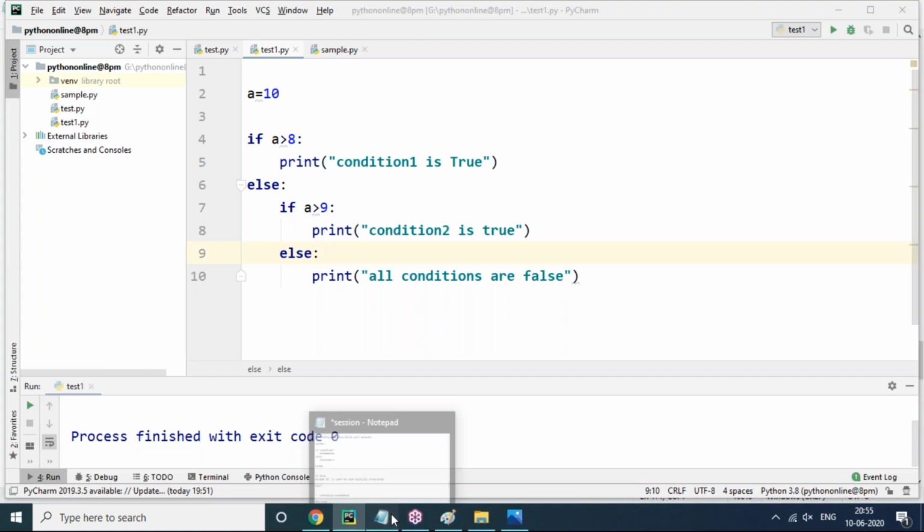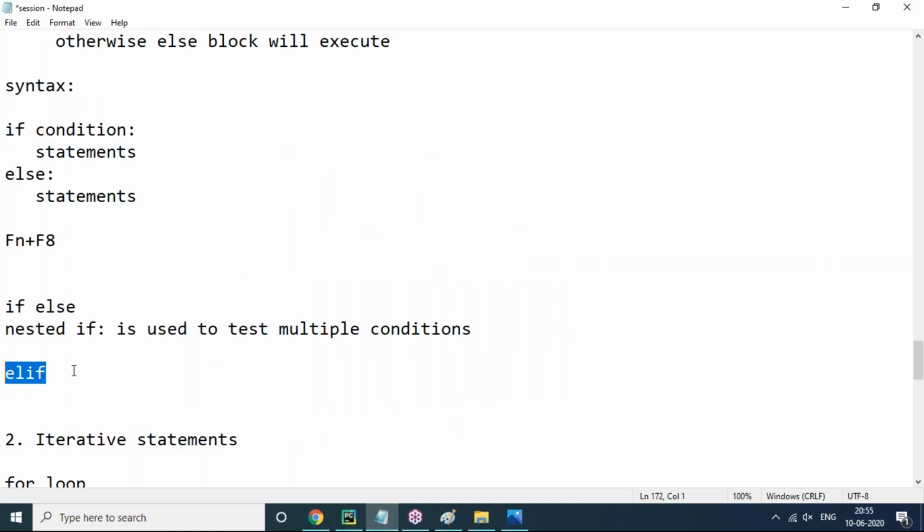And next you can see elif is there. Actually, if, else, elif, these are all keywords exactly. When do we use the elif keyword? Elif stands for else if, but there is no 'else space if' in Python.